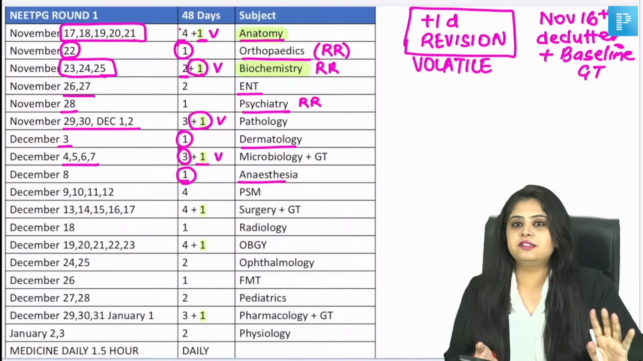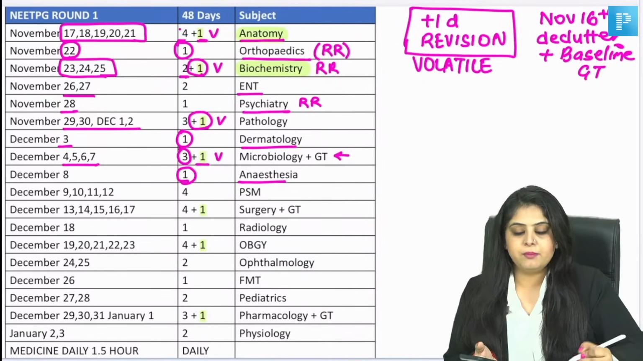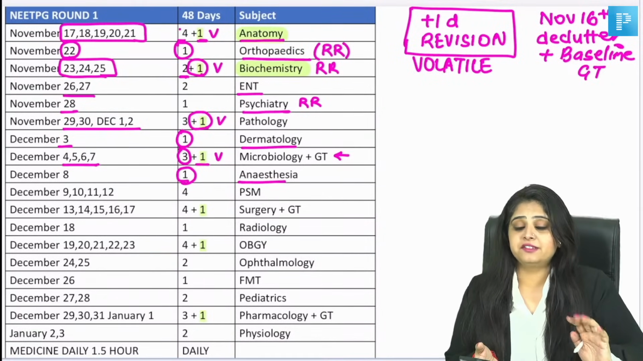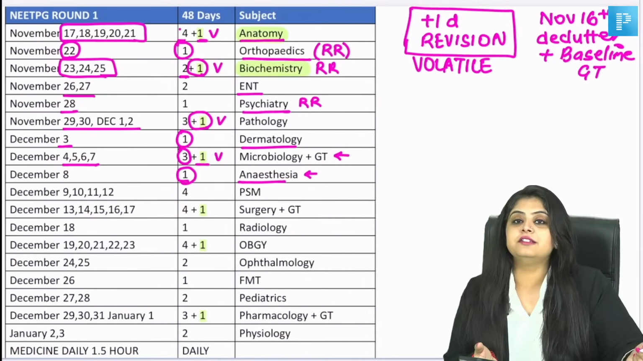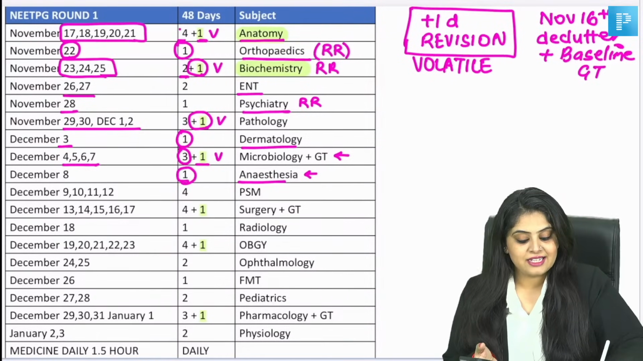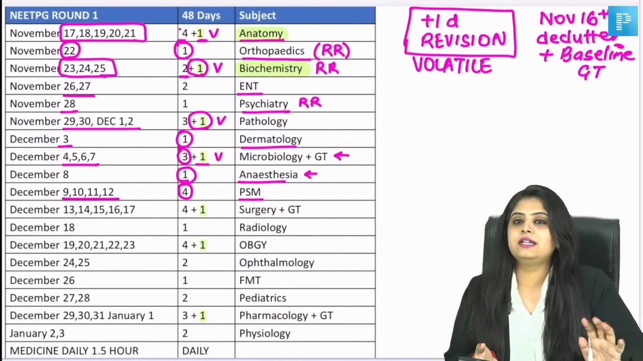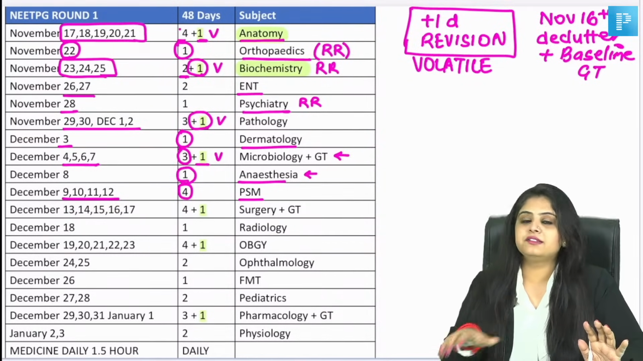So 1 day for anesthesia. Anyway, after micro we get anesthetized too. We are anesthetized, so might as well study anesthesia for 1 day after that. Then we come to 4 days of another anesthetizing subject, that is PSM, where I've not given you any volatile day because I believe entire PSM is volatile.